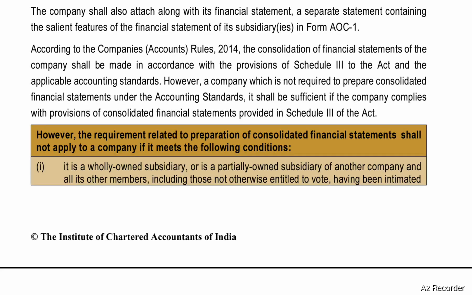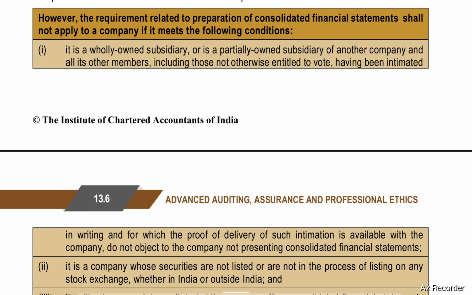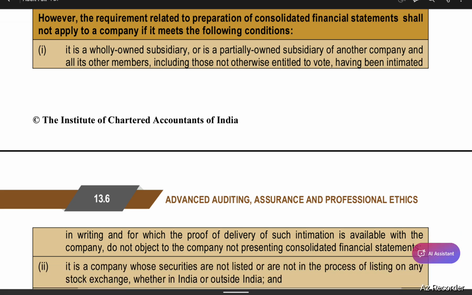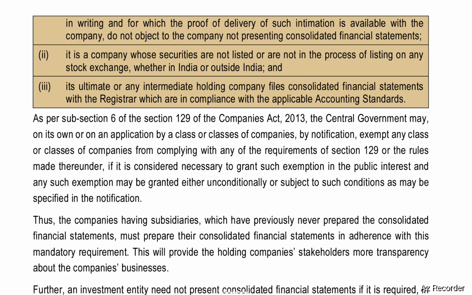It is a wholly owned subsidiary or is a partially owned subsidiary of another company and all its other members, including those not otherwise entitled to vote, have been intimated in writing and for which the proof of delivery of such intimation is available with the company, do not object to the company not presenting consolidated financial statements.